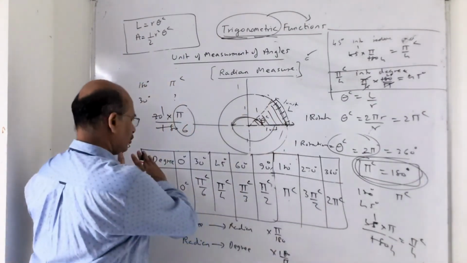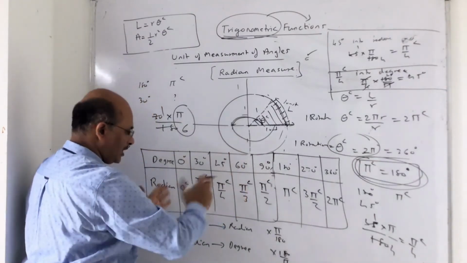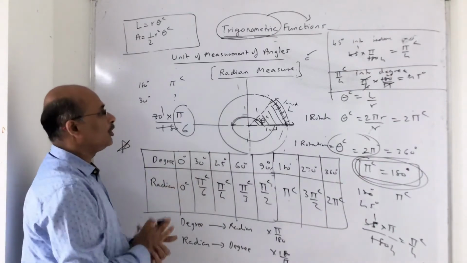What is important for you all to know is what the standard angles are and how we denote the standard angles in radian format, and how we convert degree to radian and radian to degree. I hope you got this point.